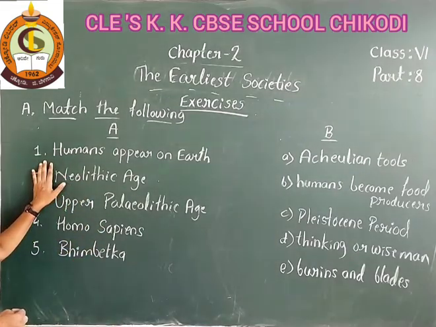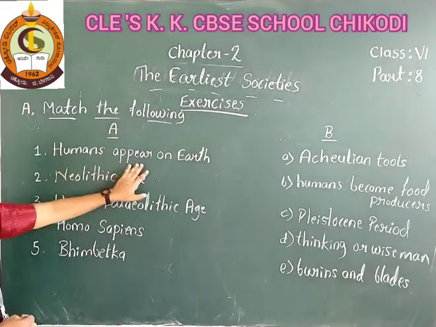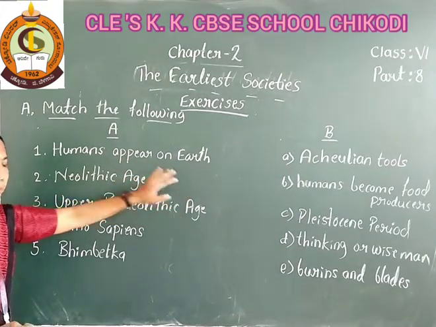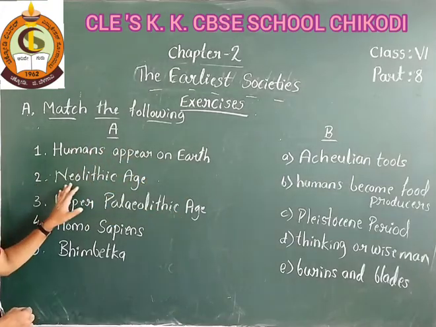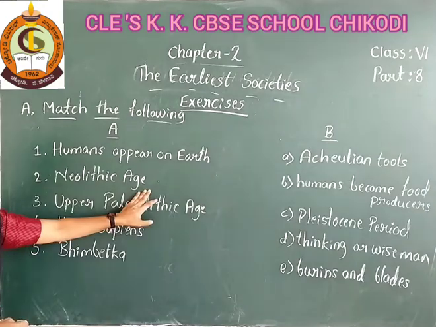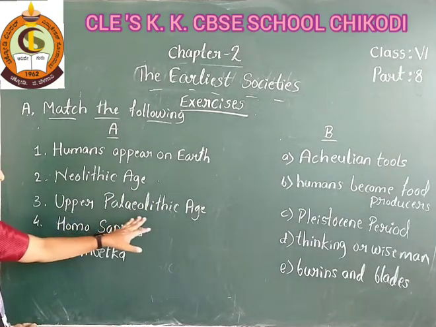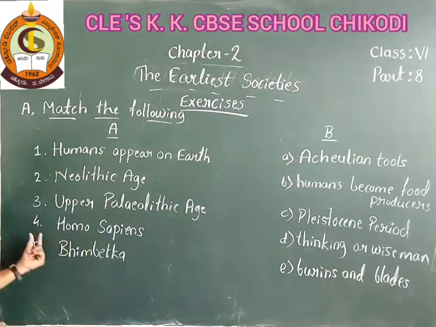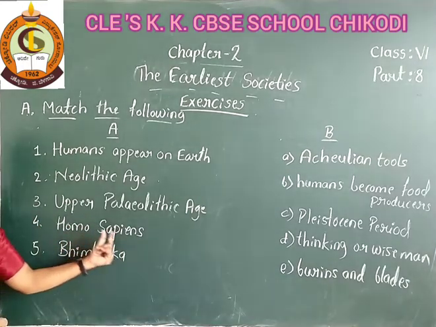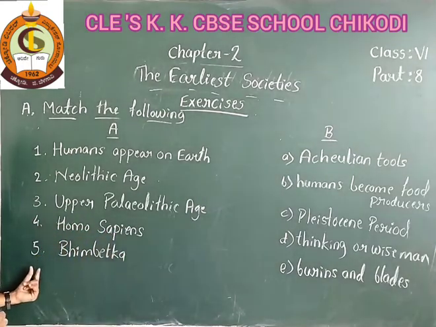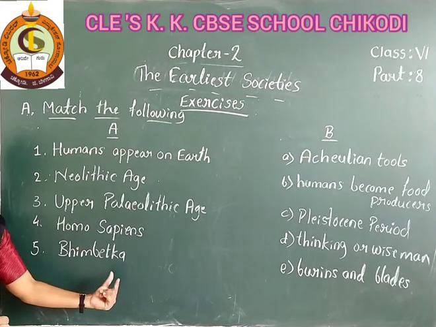First one, humans appear on earth. Second one, Neolithic age. Third one, Upper Paleolithic age. Fourth one, Homo sapiens. Fifth one, Bhimbetka.